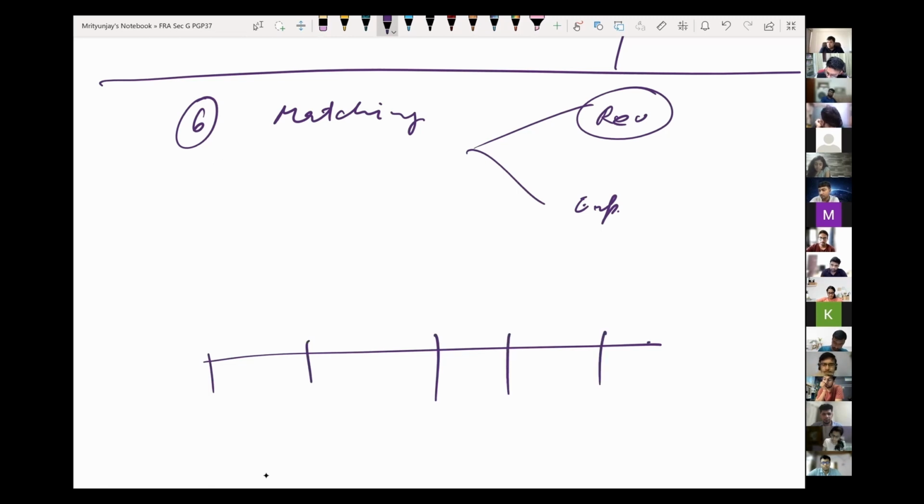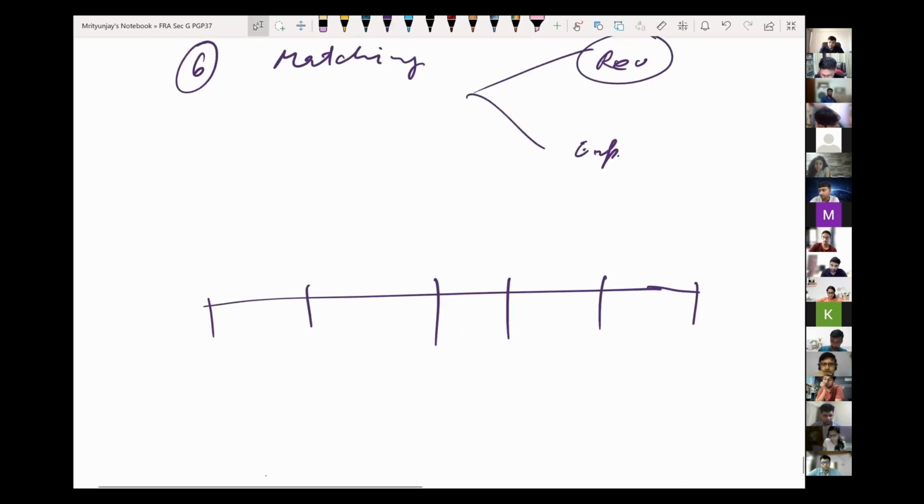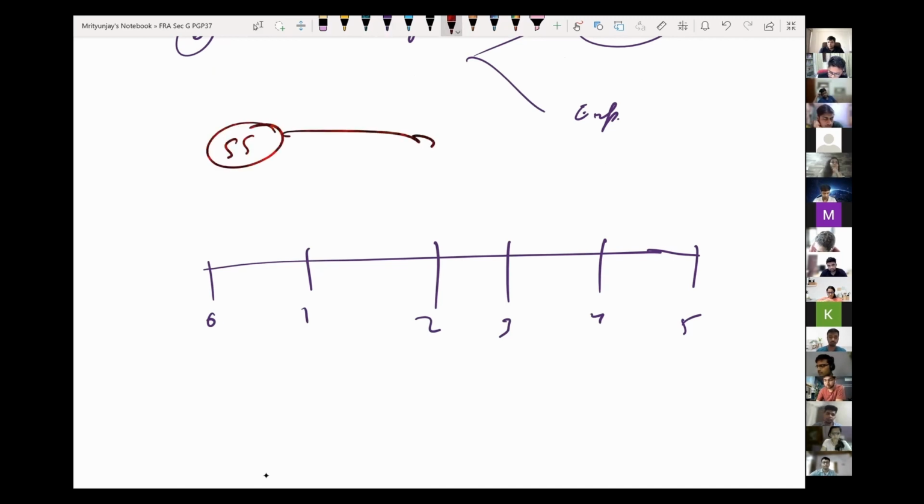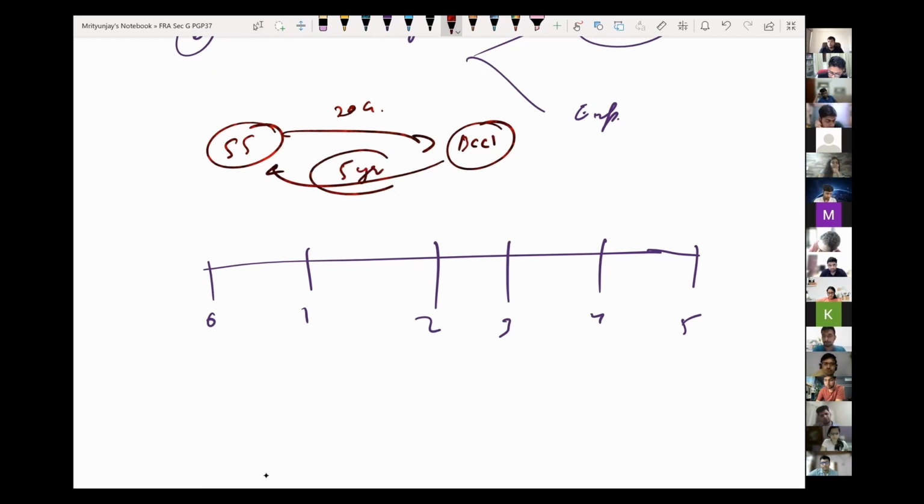To illustrate what matching is all about, I will go back to the Star Sports example that we were trying to discuss earlier. Let us say this is year 0, 1, 2, 3, 4, and 5. There is a business called Star Sports. Star Sports has made a payment of, let us say, 20 crore rupees to BCCI. And what did they get in return? In return, they got a broadcasting right for 5 years. This was the example.